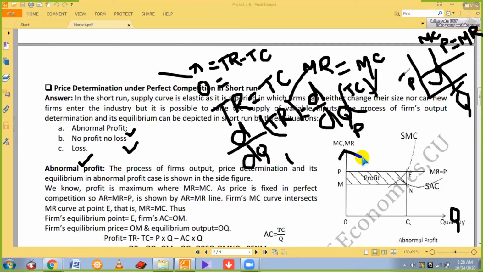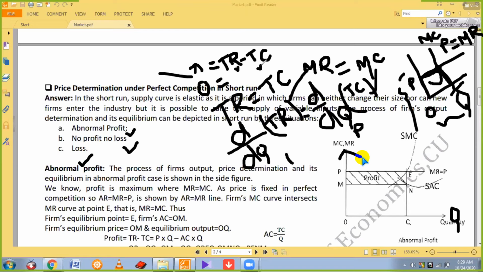So what does it mean? Income can be calculated by the amount of price and the quantity produced. So quantity multiplied by price: the area of this rectangle is the income of that firm. But we need not only income, we also need cost.